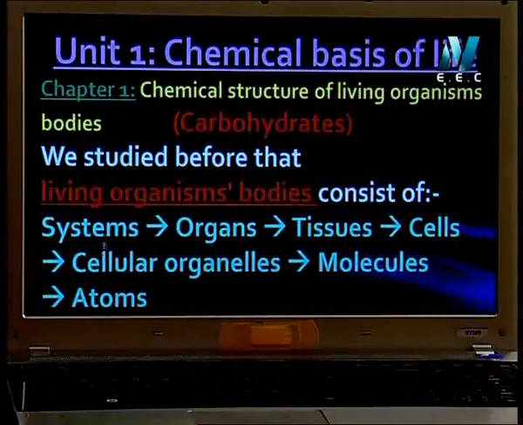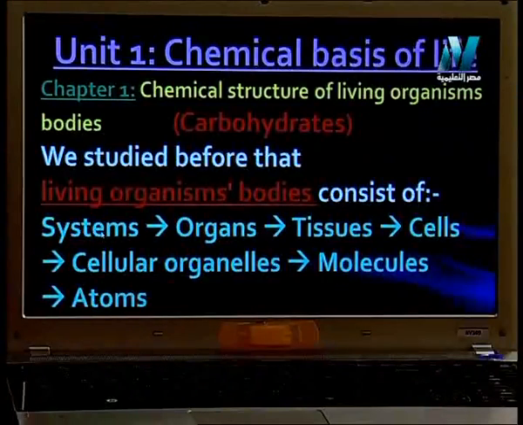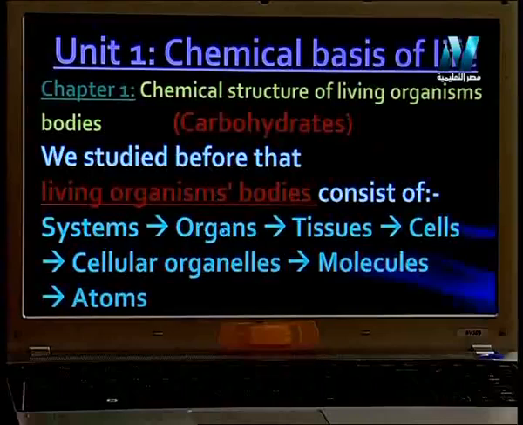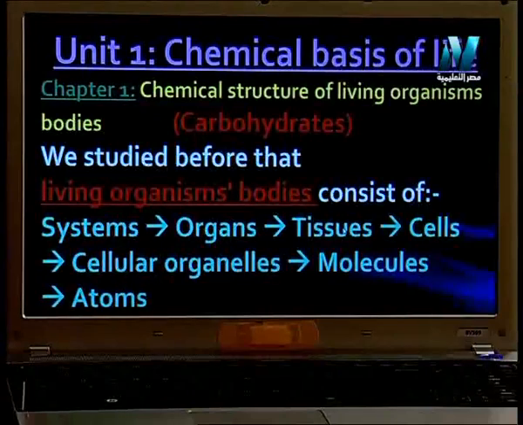Your body consists of a group of systems. These may be the digestive system, urinary system, reproductive system. Each system consists of organs. Heart is an organ, lung is an organ, kidneys are organs. Each organ consists of tissues. Tissues mean أنسجة. أنسجة الجسم بنسميها tissues.